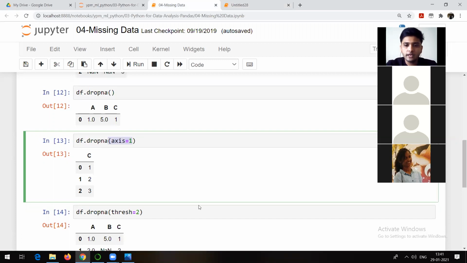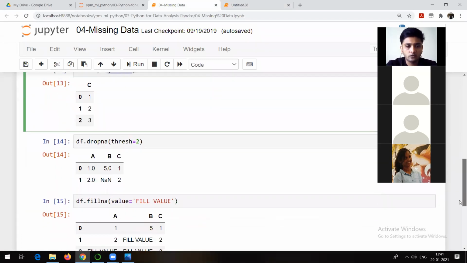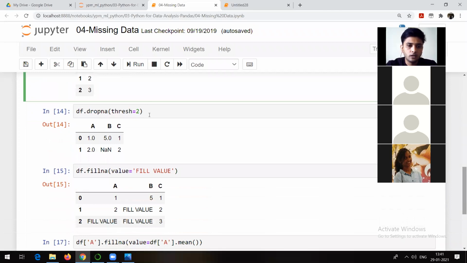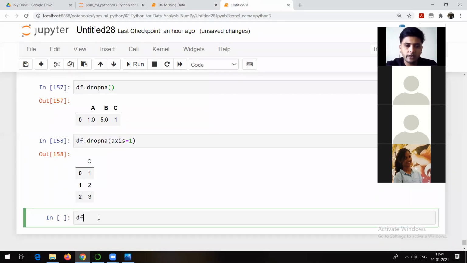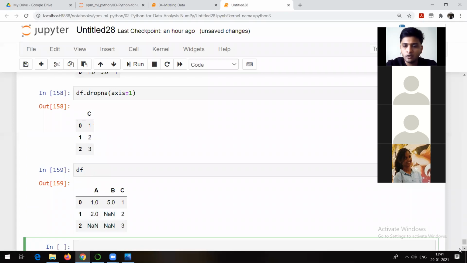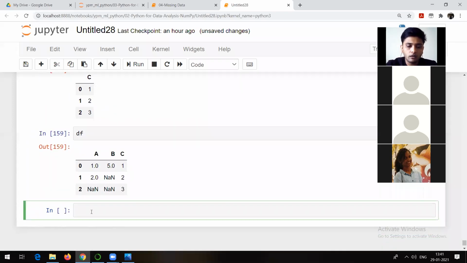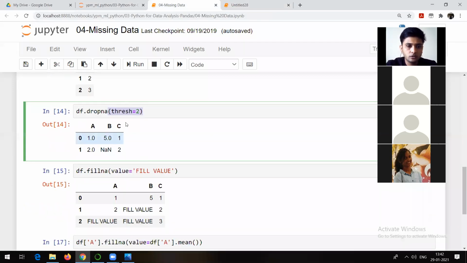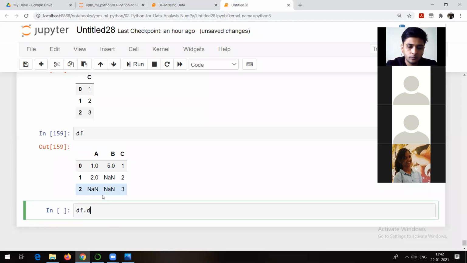So yes, this particular thing is talking about threshold. What is this threshold? So see, if this is my data frame, what I want to do is df dot dropna. Here they have threshold equal to 2. We can change this value to 3, 4, 5, 1, whatever we want. Suppose let me start with 1. Df dot dropna.